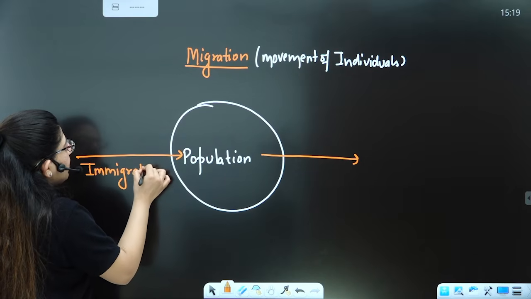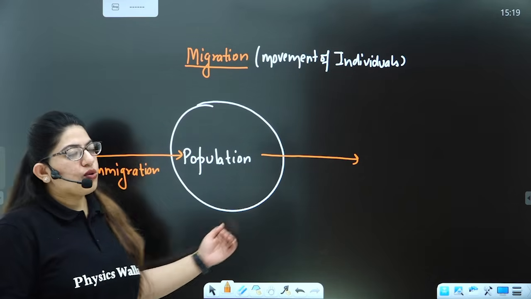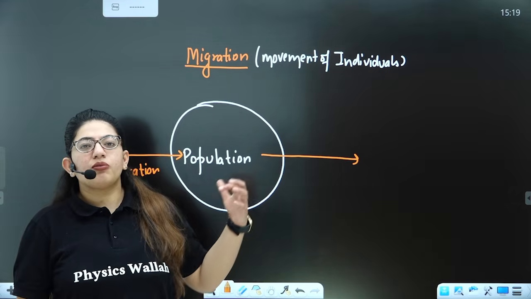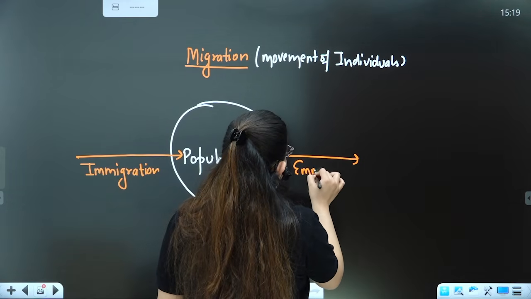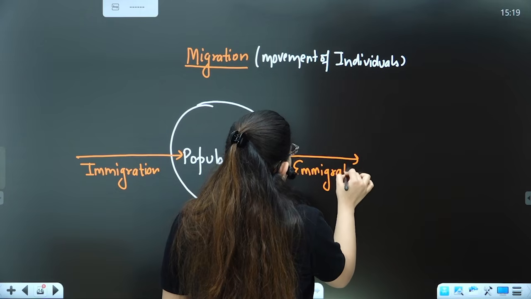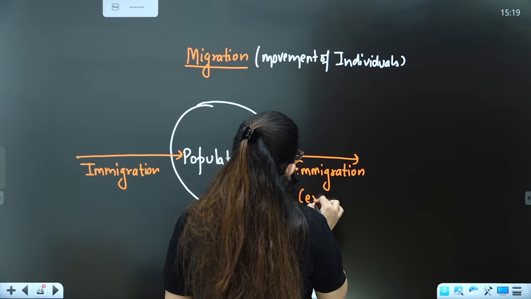And if a lot of people, for example students, are moving out and settling down abroad, that's emigration. E for exit, so remember from here.